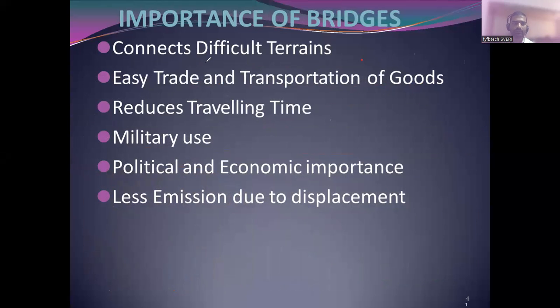Why is a bridge provided? What is the importance? So it connects difficult terrain. If there is a terrain on either side, difficult terrains, and you provide a bridge between them, it connects difficult terrain. It gives easy trade and transportation of goods. If there is heavy traffic, in that case if you provide a bridge, for the transportation of goods and all, that bridge will help. Easy trade and transportation of goods, and reduced traveling time.